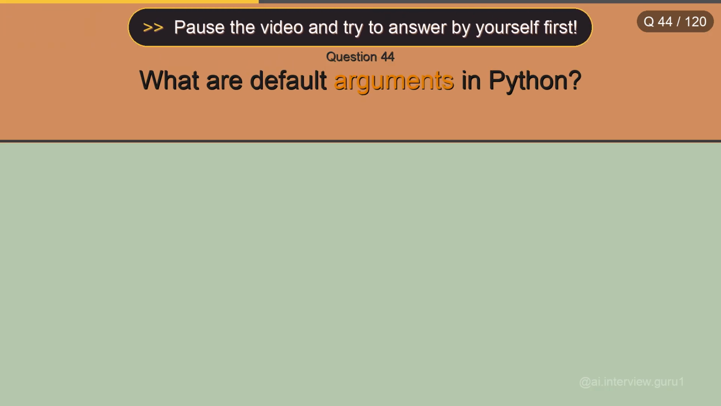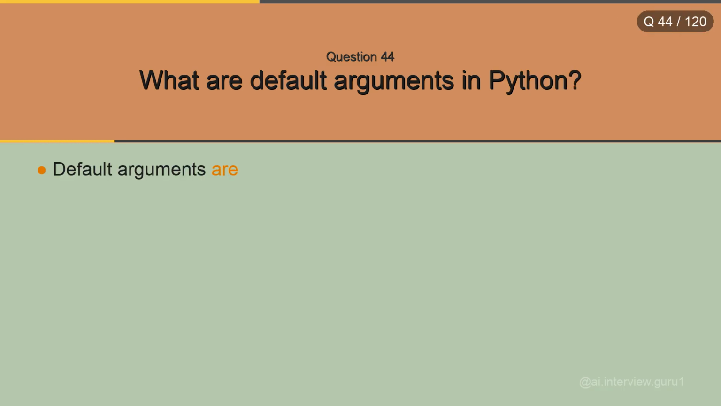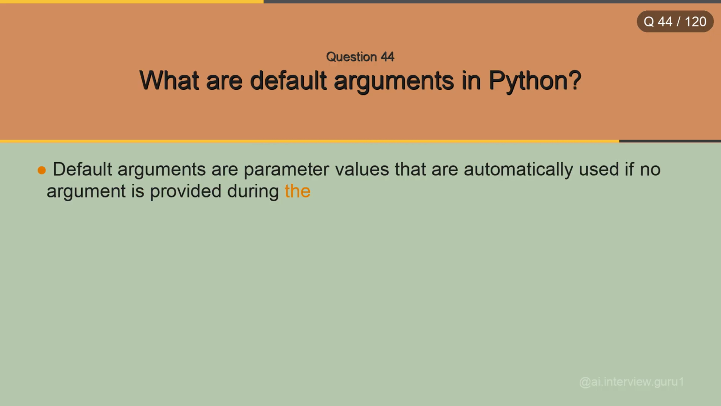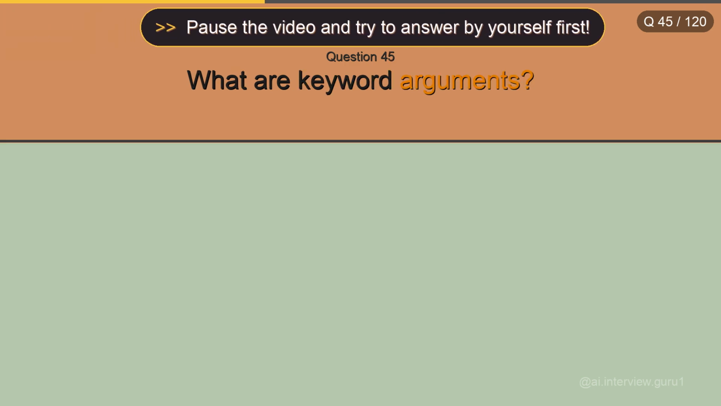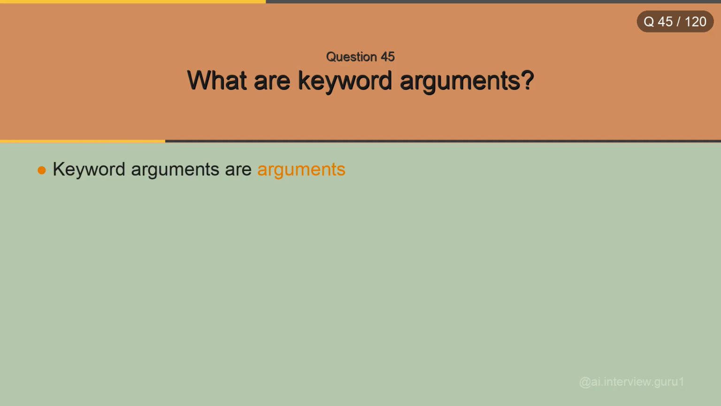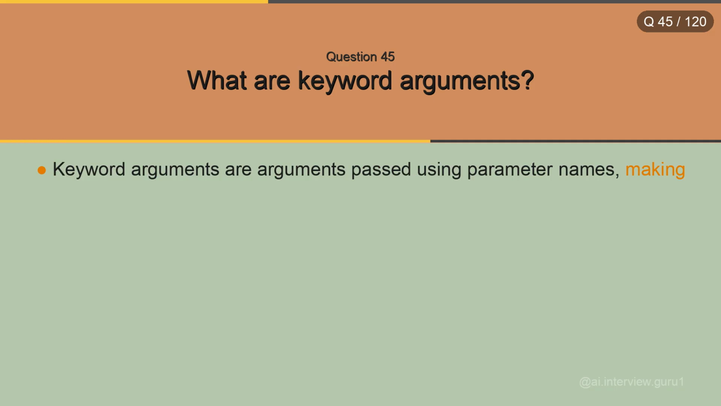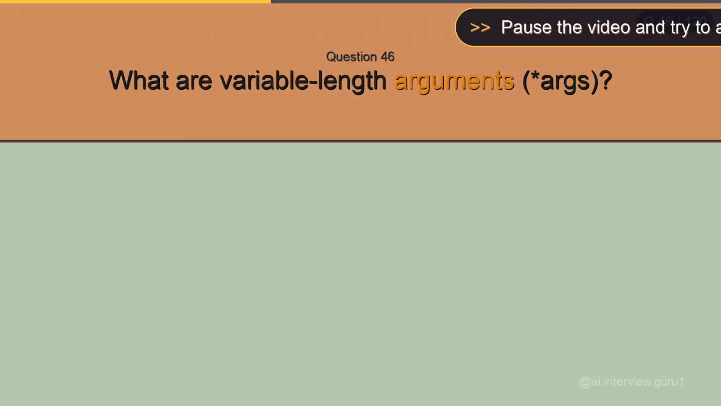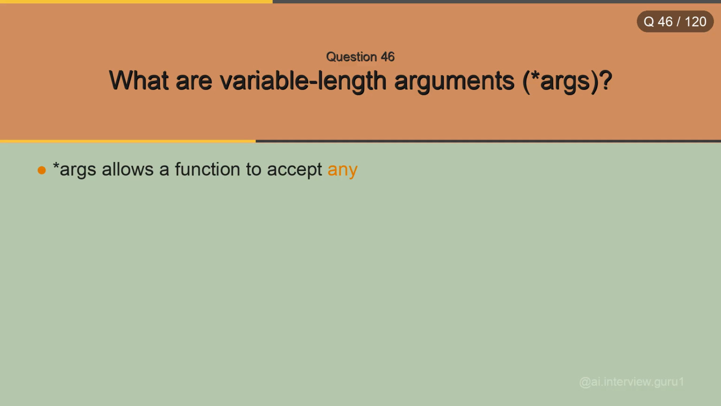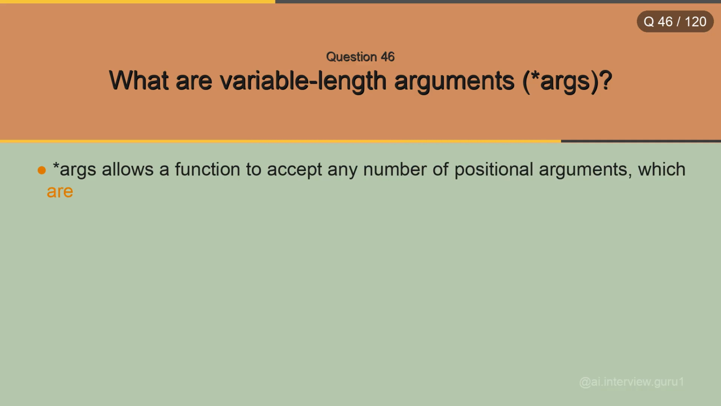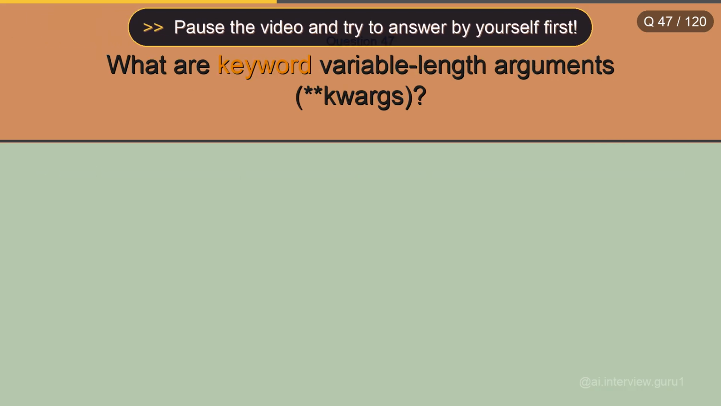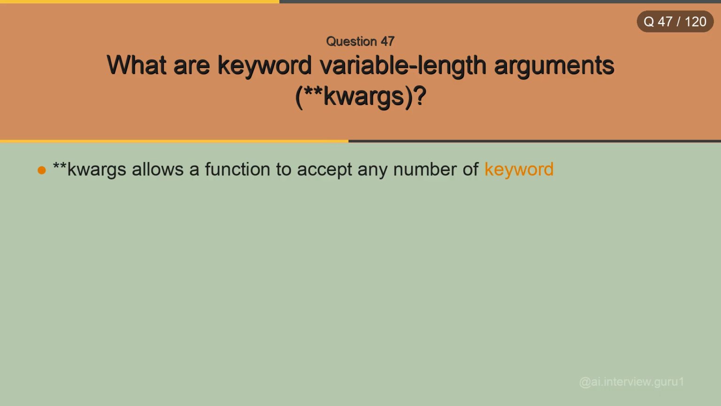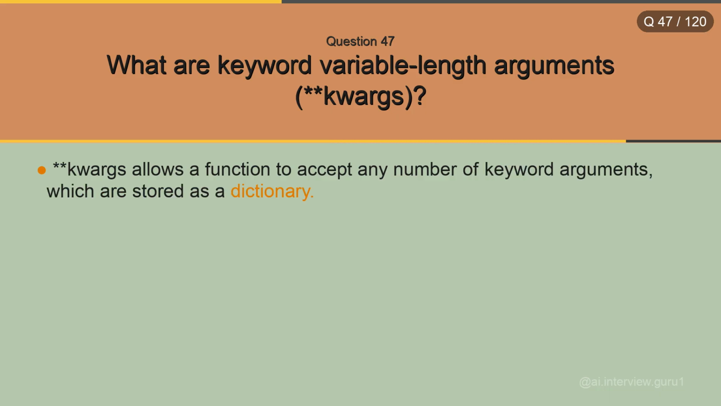What are default arguments in Python? Default arguments are parameter values that are automatically used if no argument is provided during the function call. What are keyword arguments? Keyword arguments are arguments passed using parameter names, making function calls more readable and flexible. What are variable length arguments? *args allows a function to accept any number of positional arguments, which are stored as a tuple. What are keyword variable length arguments? **kwargs allows a function to accept any number of keyword arguments, which are stored as a dictionary.